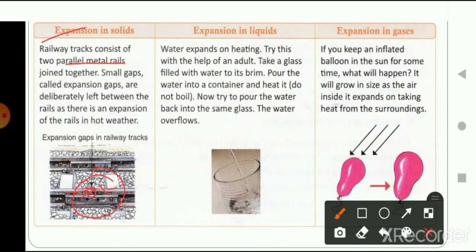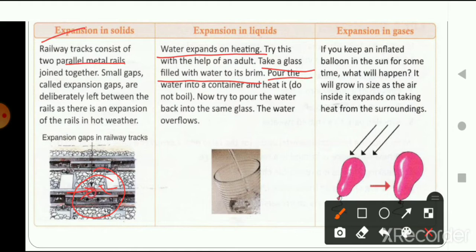Now let's talk about expansion in liquid. Let's read here: water expands on heating. Let's try an activity here. If you are going to try this activity, please try it with your elders. Take a glass and fill the water to its brim, completely.